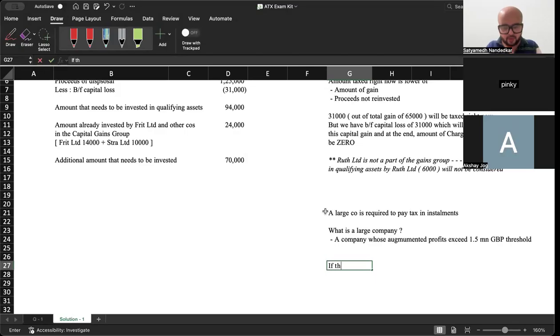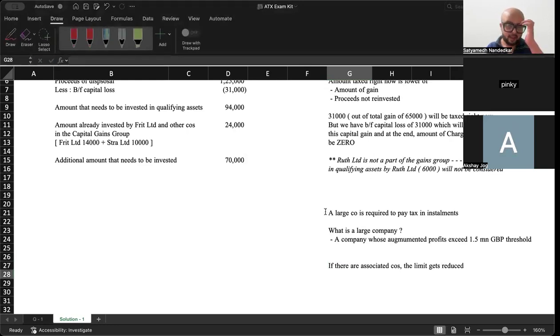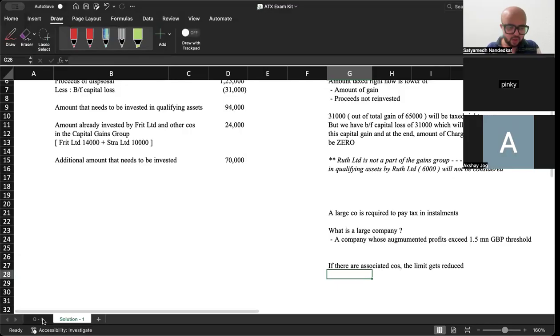Now, if there are associated companies, the limit gets reduced, है ना? Now, what are these associated companies? Let's try to think of that. Which companies do you think will come in this situation?